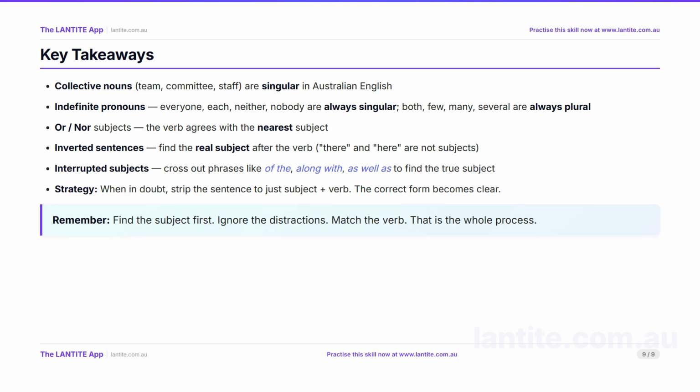The overall strategy is simple. Find the subject first. Ignore the distractions. Match the verb. That is the whole process. When in doubt, strip the sentence down to just the subject and the verb. The correct form will become clear.